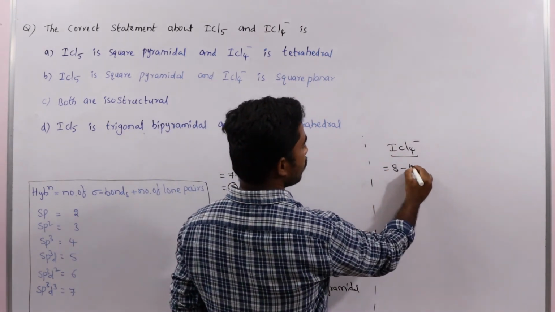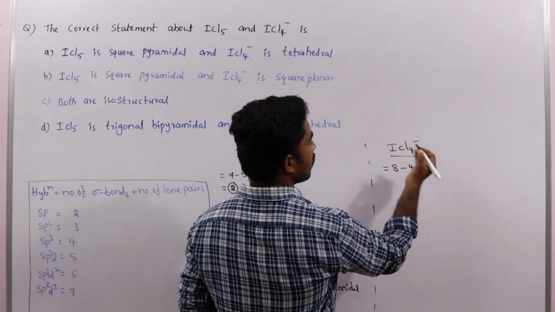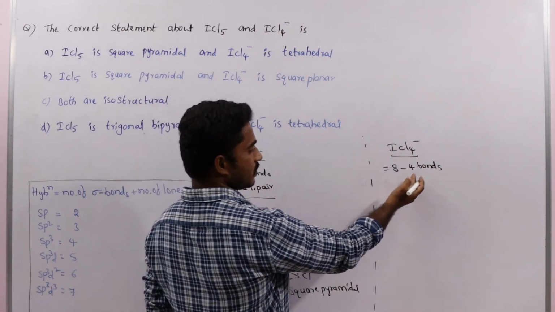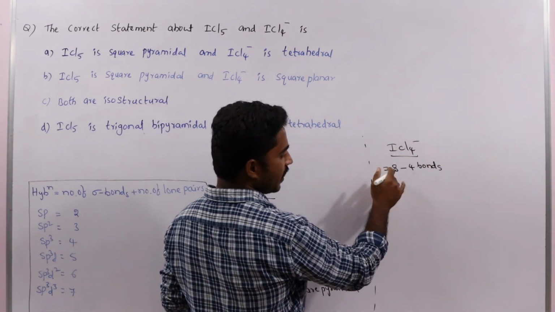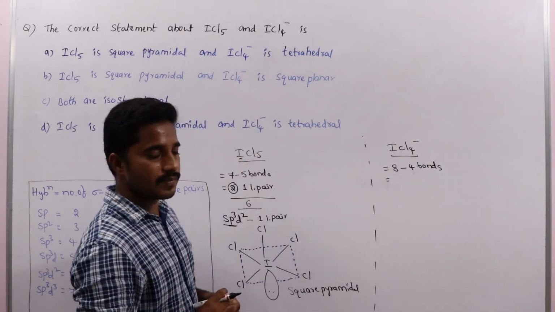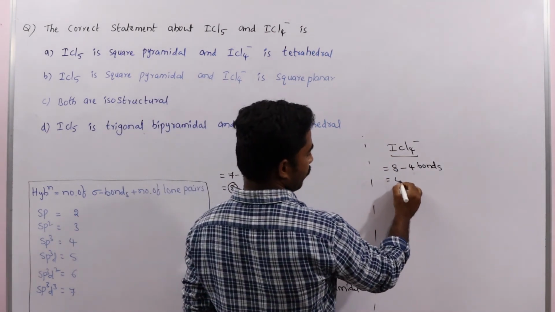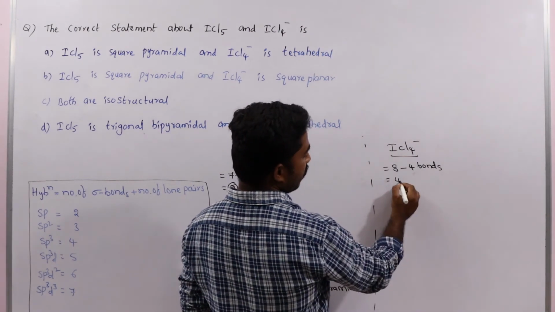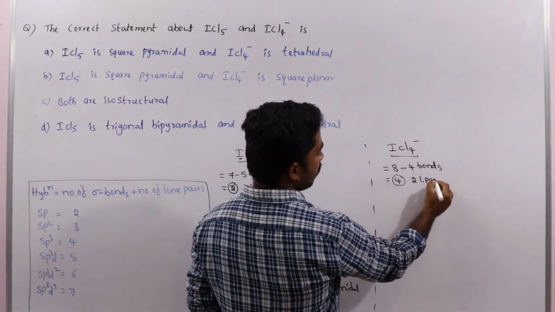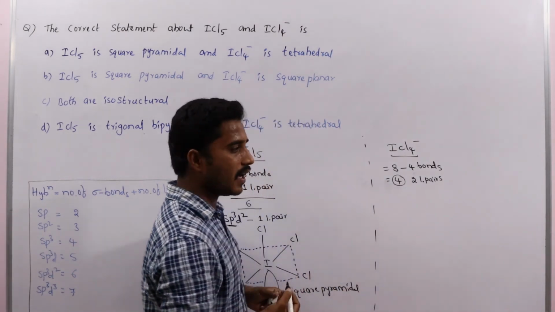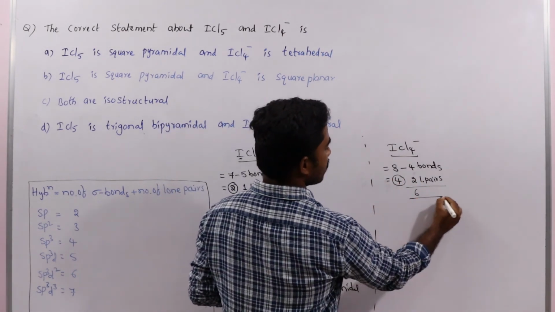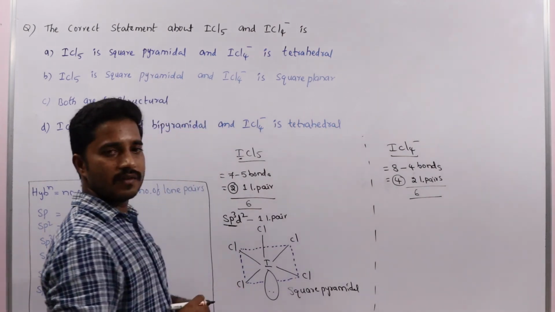How many bonds are there? 4 bonds. 8 minus 4, the remaining 4 electrons we take as 2 lone pairs. Then 4 bonds and 2 lone pairs, total 6.